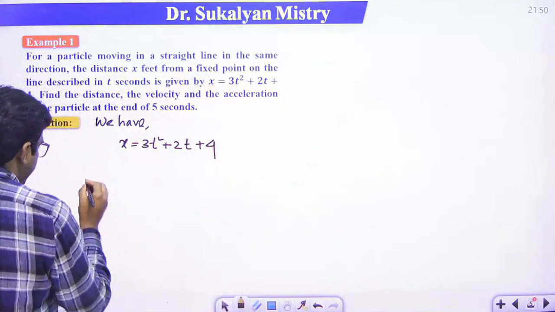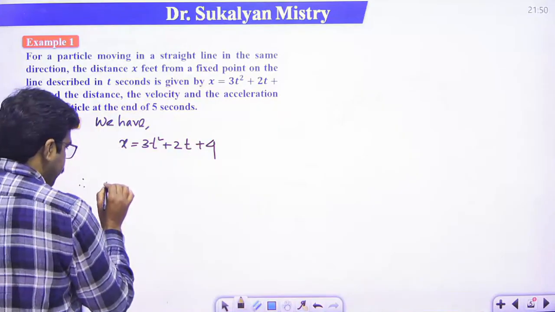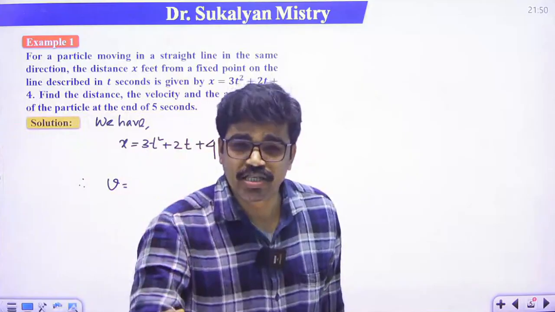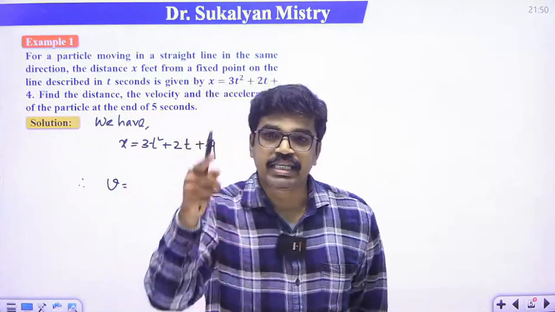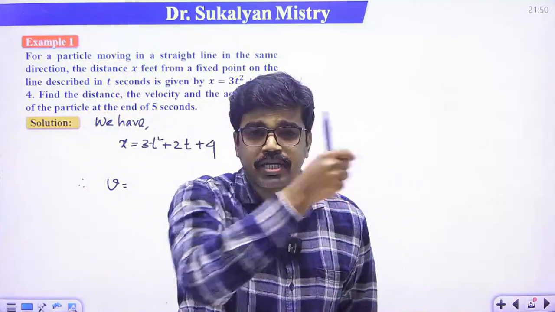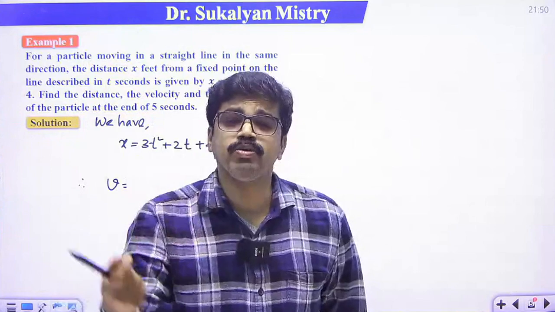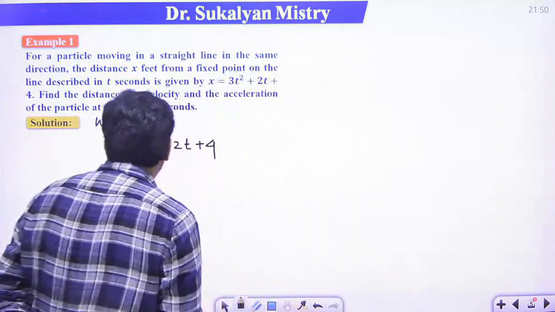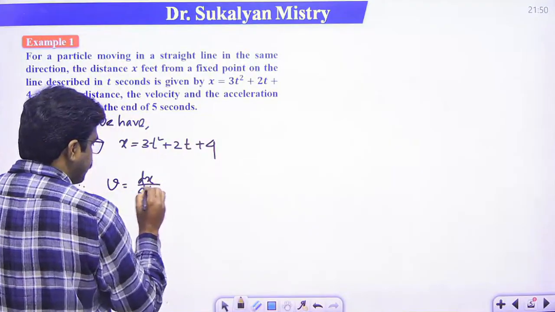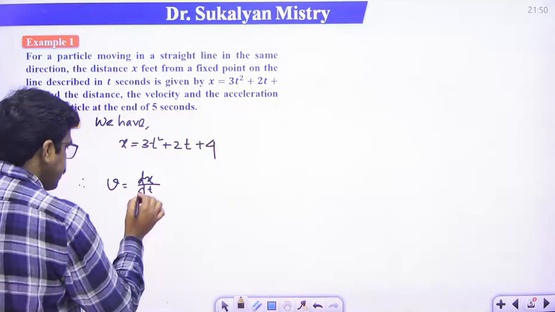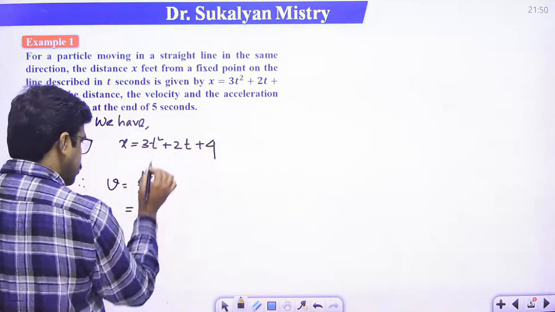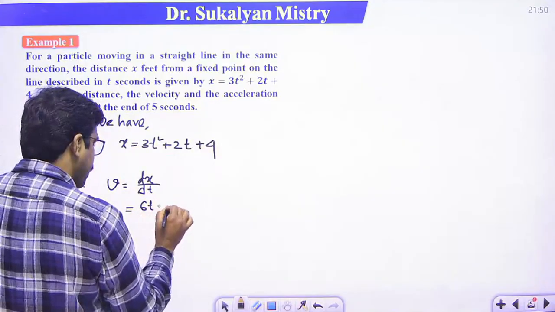Okay, so velocity v, just differentiate displacement with respect to t, you get velocity, right? ds dt, what is s? S is the displacement. Here x is the displacement, that is dx dt. So this will be the velocity. So v is dx dt. Clear? Now just simple differentiate. So x is this, so dx dt, that is 6t plus 2,